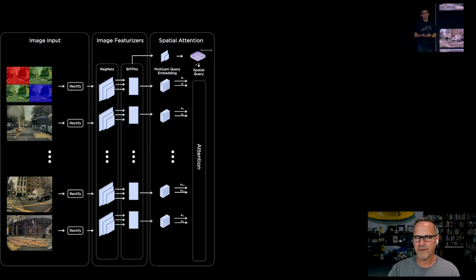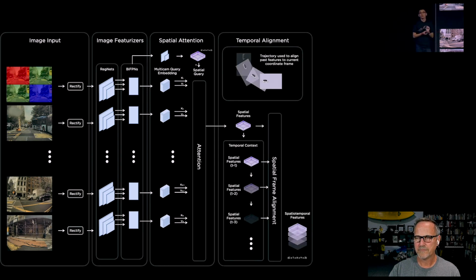The output of the attention module is high-dimensional spatial features. These spatial features are aligned temporally using vehicle odometry to derive motion. Now, from the spatial attention layer, it looks like they take their 8 cameras and combine them into one high-dimensional image, as he was talking about. It's not a picture like you would see with your human eyes, but this 360-degree image, and they can pay attention to the important objects within it. Then they have to temporally align that with other frames in the video sequence.